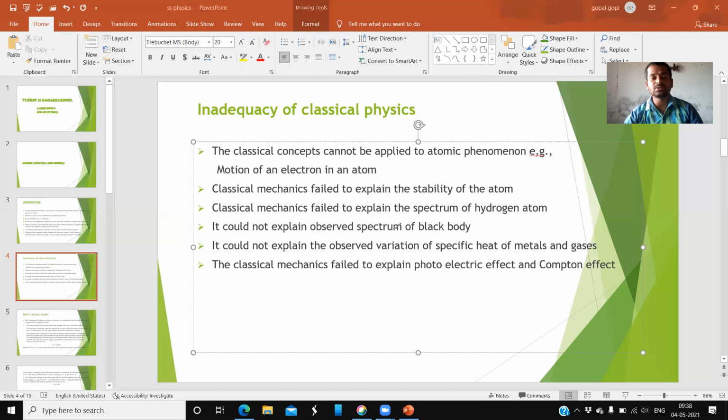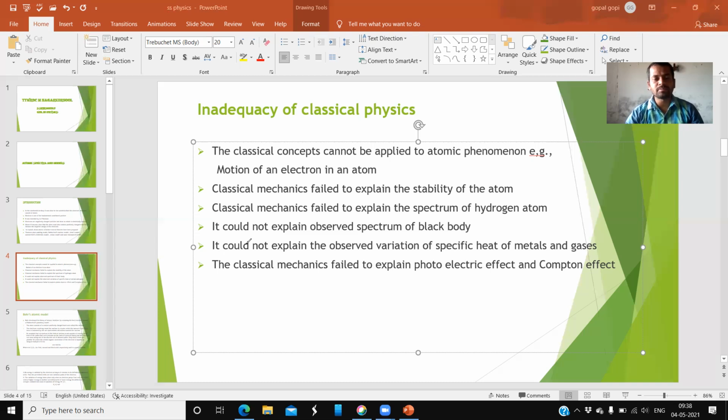It couldn't explain the observed spectrum of a black body. In the lower classes, in second year also, there is a black body. When radiations are allowed on the black body, it starts absorbing and it forms a spectrum. Why the spectrum is forming, why it is releasing, that couldn't be explained by classical physics. So classical physics failed. But in a degree second year, that is successfully explained by quantum mechanics. Okay, and now